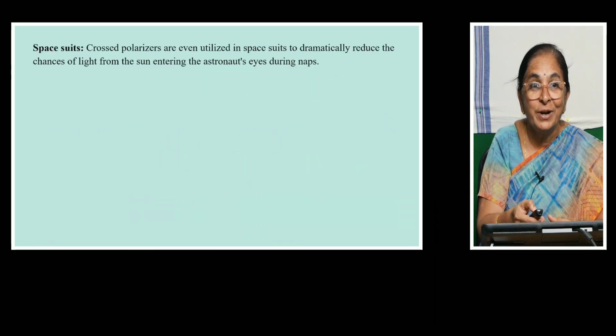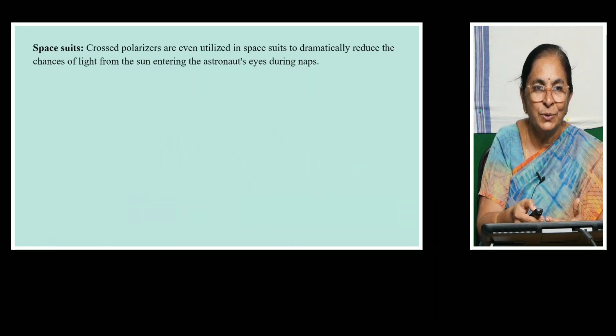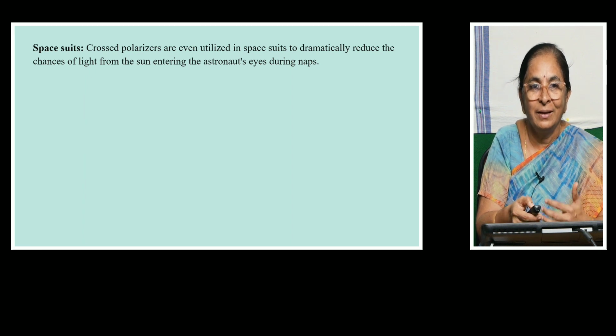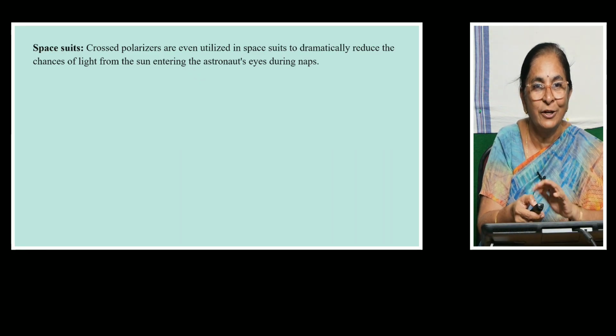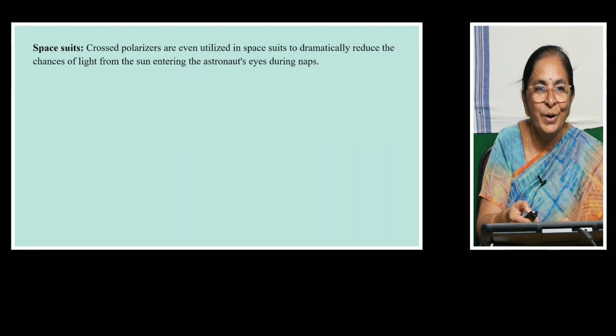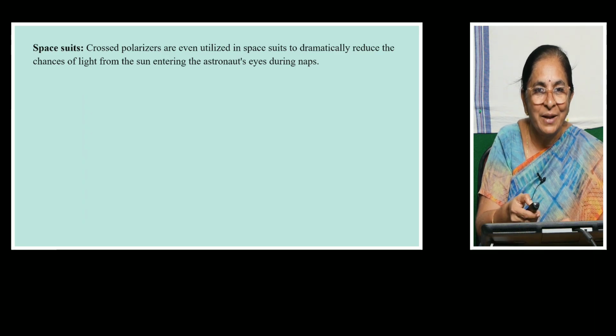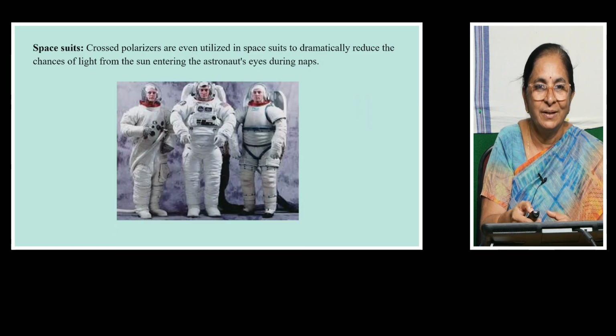And even the space suits which astronauts wear have some polarizing films attached, inserted in the cross position, so that unwanted sunlight can be avoided and astronaut safety can be preserved.